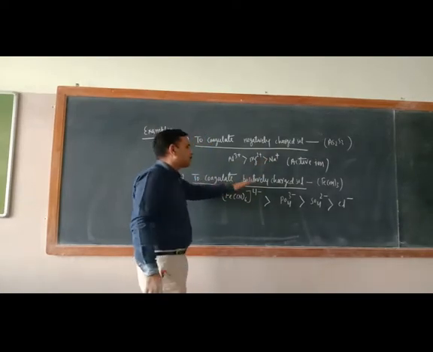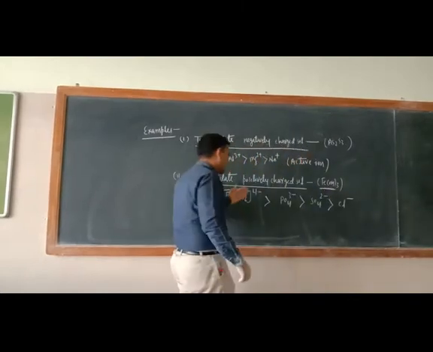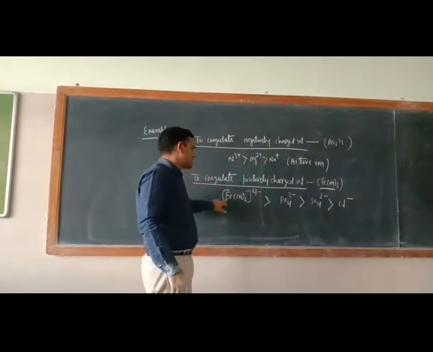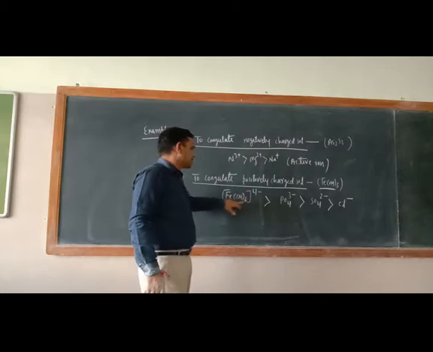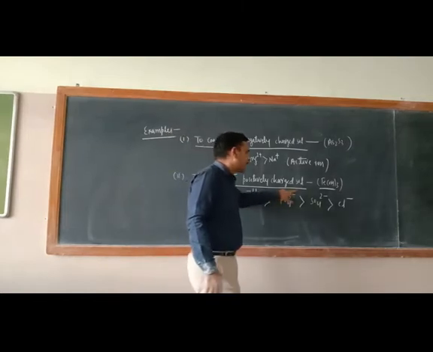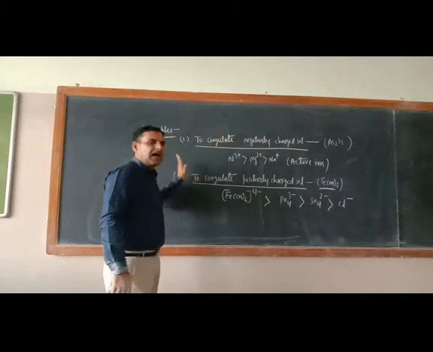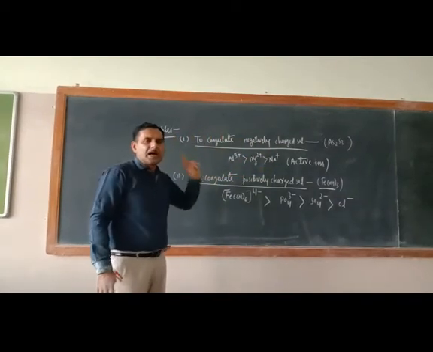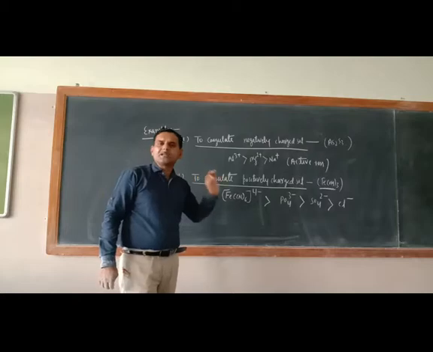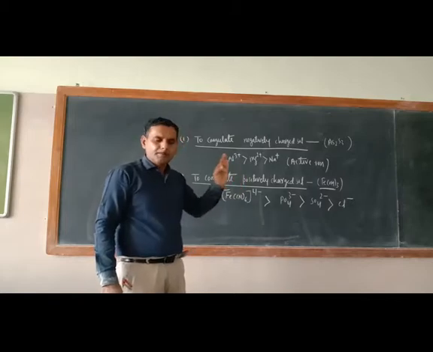To coagulate the positively charged salt, this is the example of positively charged salt. What is the coagulating power? Just see. This is FeCN6, a coordination compound ion, 4 negative. Its coagulating power is the highest. Then 3 negative, 2 negative, and single negative. So in this way, Hardy-Schulze rule is over. Ultimately, what is the conclusion of Hardy-Schulze rule? Greater the valency of active ion, greater will be the coagulating power.